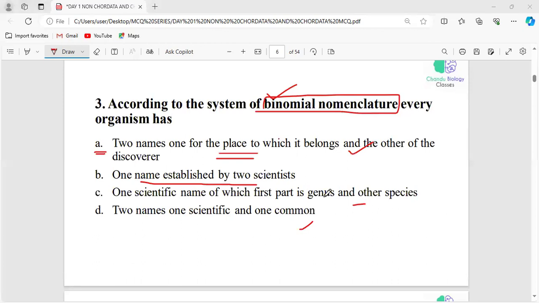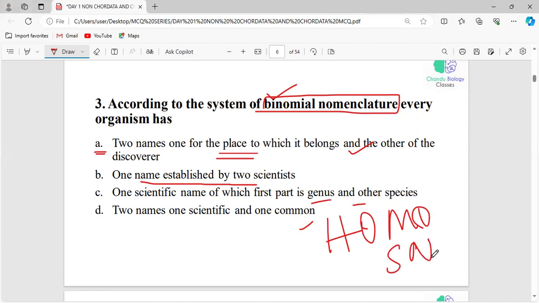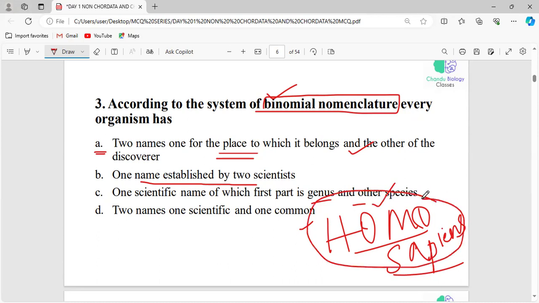Binomial nomenclature has two different words: the first word is the generic epithet and the second word is the species epithet, right? Whenever we write the scientific or biological name, we should start with a capital letter, only for the genus. For example, Homo sapiens. This is the scientific name for man. Homo is the genus and sapiens is the species, and Homo sapiens is the species name.